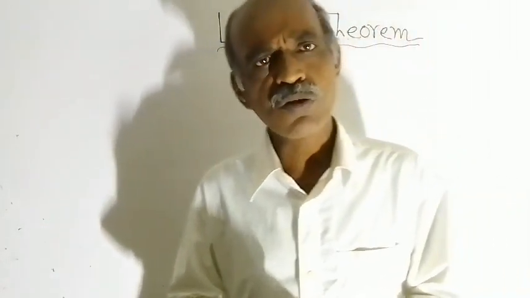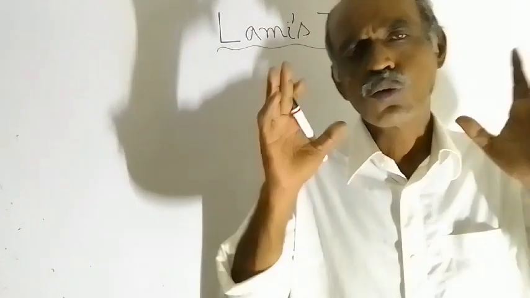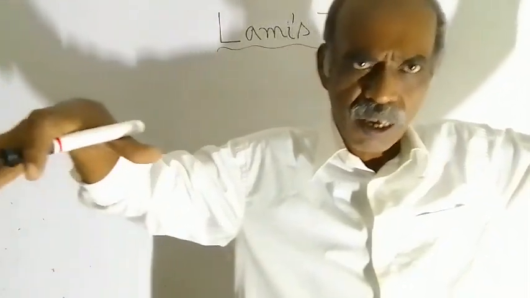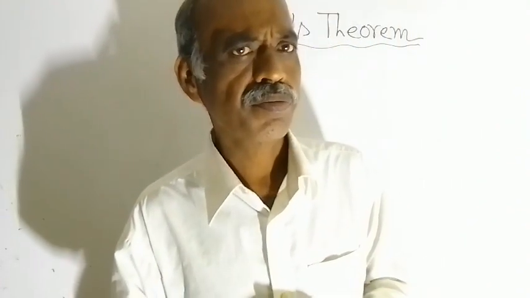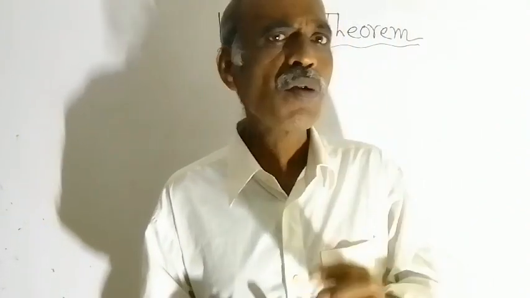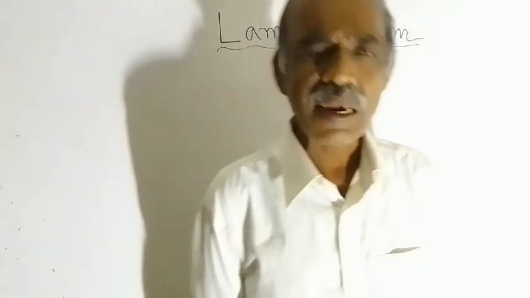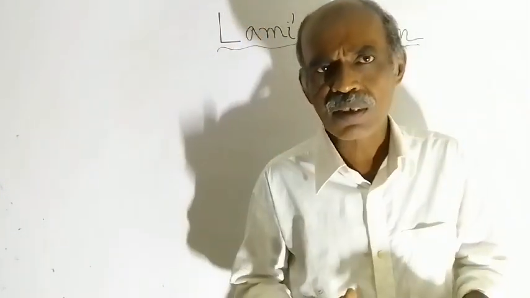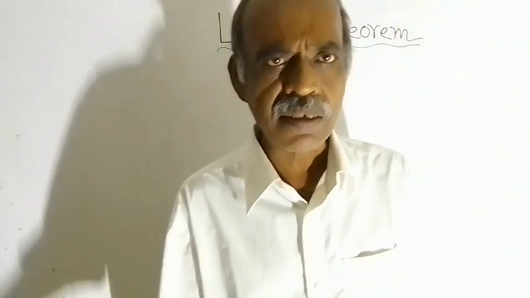Means all the forces should be concurrent. All the forces should be lying on a plane. They should lie on a plane. Okay. Means all the forces should be coplanar. And the number of forces should be 3. Is there any other condition? Yes, there is one more condition. That condition is, under the action of all these 3 forces, the body should be in equilibrium, whether it is static or dynamic.